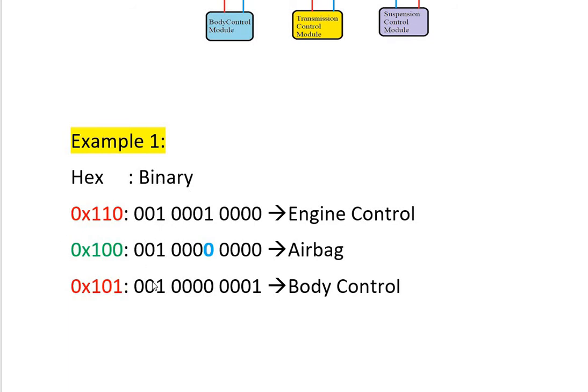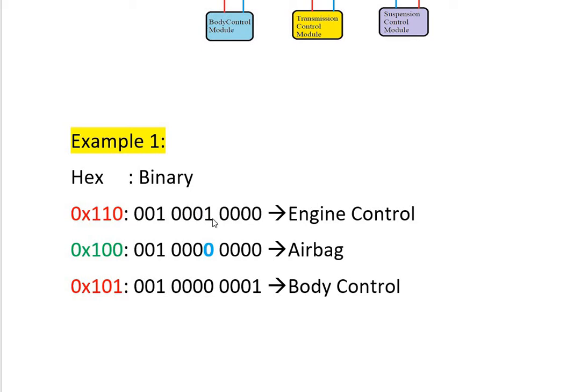Again dominant bit, same priority, again recessive bit, all three ECUs same priority, and again dominant bit, dominant bit, dominant bit. So all the ECUs are still in the arbitration process trying to win the bus.